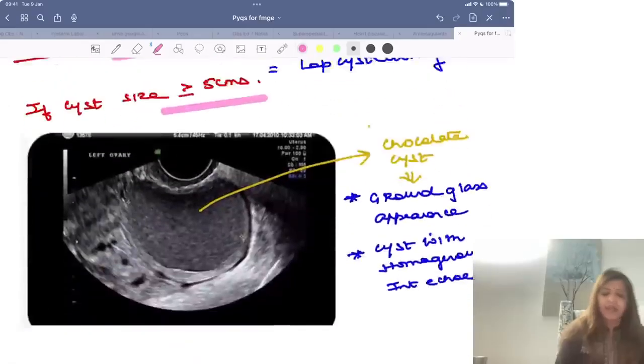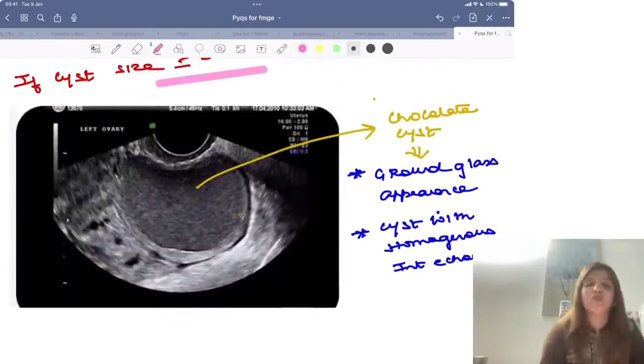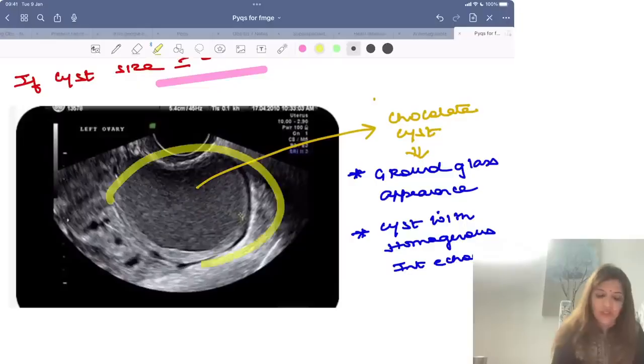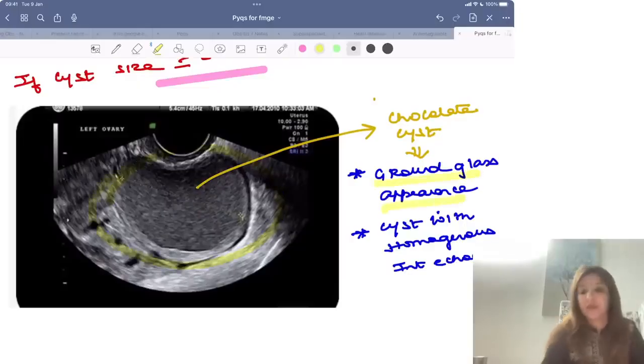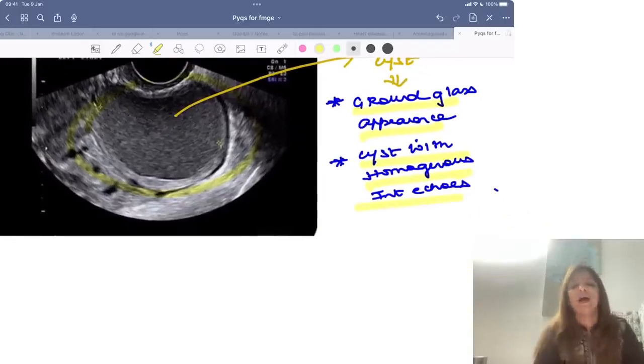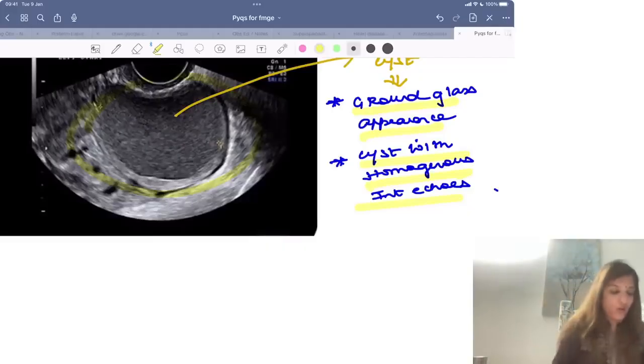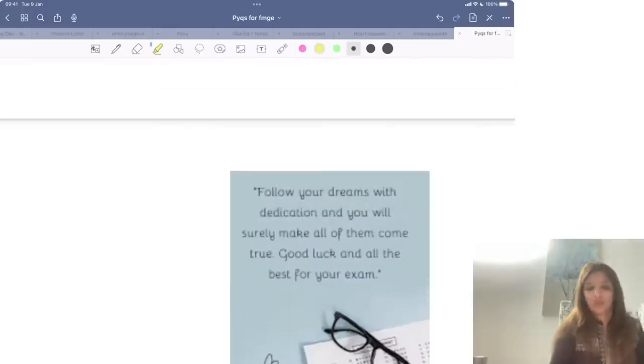A typical thing about a chocolate cyst is that on ultrasound, a cyst normally should appear pure black in color. But a chocolate cyst will never appear pure black. It will give you a picture like this, which is called ground glass appearance. In the question, sometimes instead of ground glass appearance, they can write a cyst with homogeneous internal echoes. Whenever it says there is an ovarian cyst with homogeneous internal echoes, that means it is a chocolate cyst. Ground glass appearance or homogeneous internal echoes.